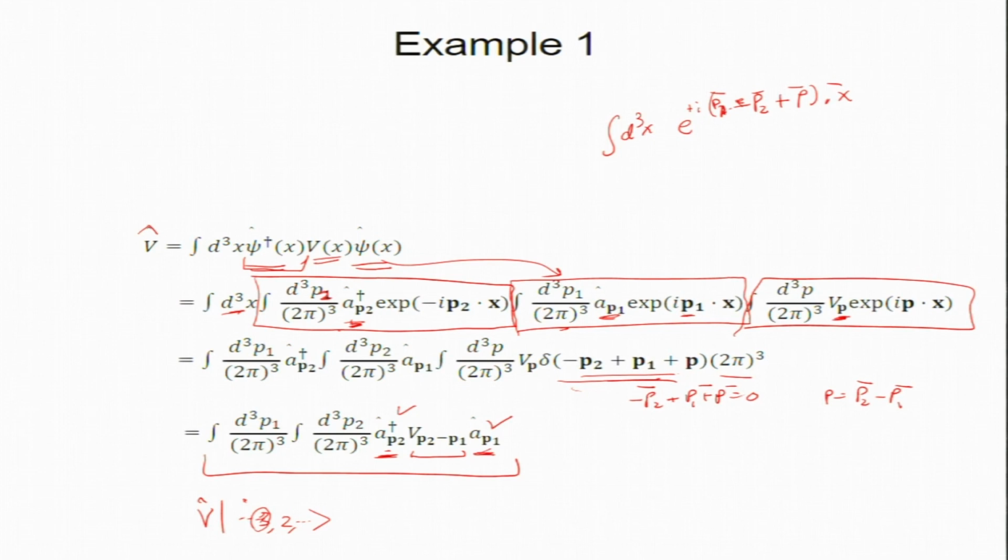So this is how we write it, and in fact we can write a Feynman diagram for this. How is the Feynman diagram written? We write V as some kind of blob. You can think of this as a Coulomb scattering. Now this a is a particle coming in: P1 is a particle coming in and getting destroyed. And what comes out of this is particle P2. This is the creation operator.